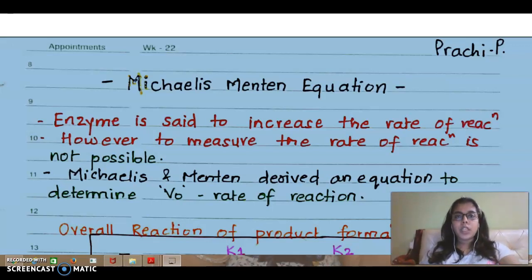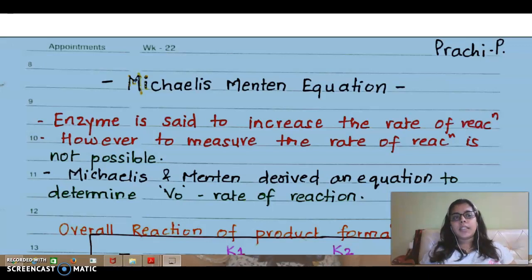Today we are going to see from the enzymes chapter the Michaelis-Menten equation. We have seen this Michaelis-Menten equation before, but this would be a revision video for you. So who was Michaelis-Menten and what is this equation all about?